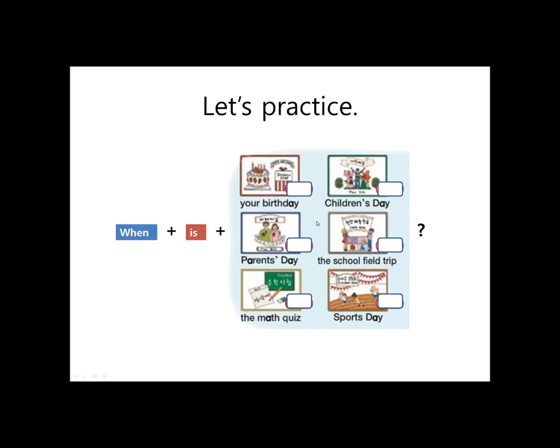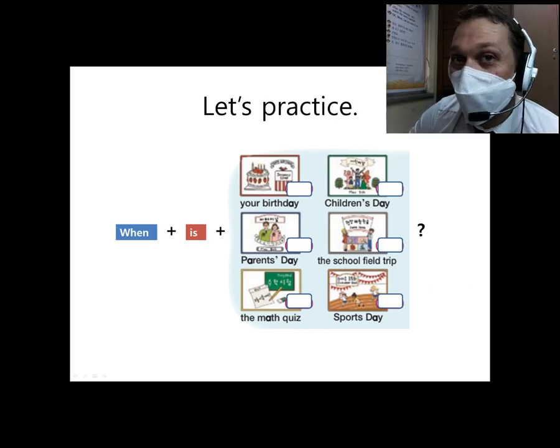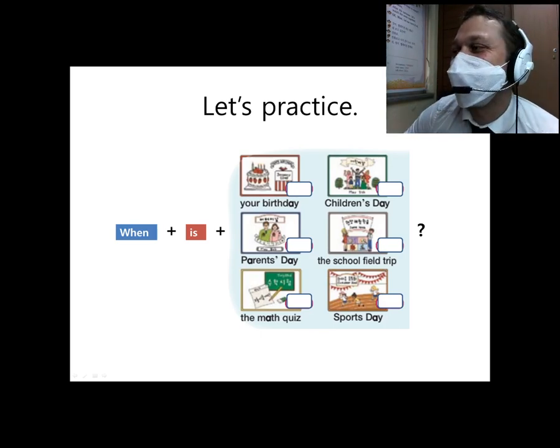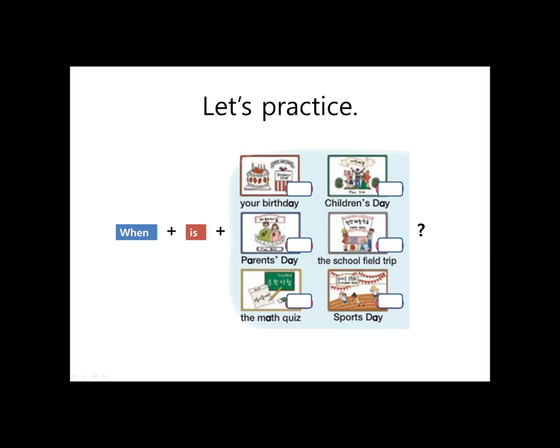Okay, Children's Day. When is Children's Day? Okay, I want you to practice these 4 at home. Okay, pause your video. If you don't do it, I will know. Okay, let's continue.